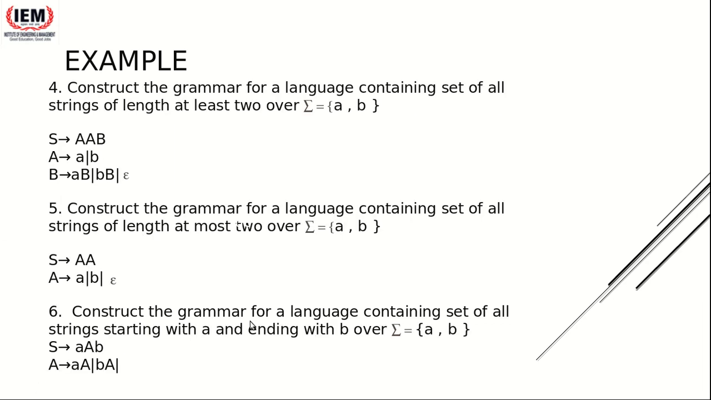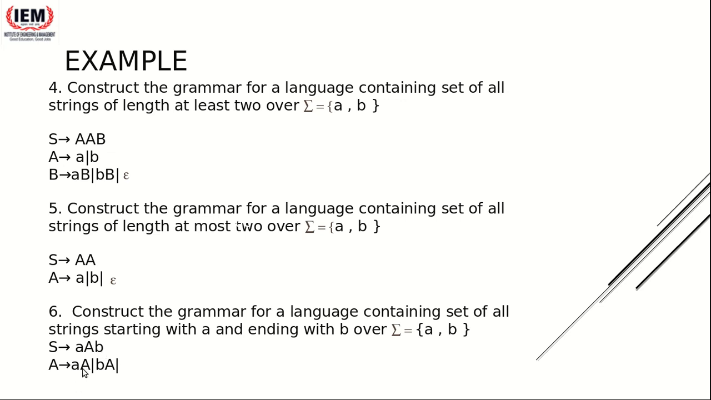Okay. Next is construct the grammar for a language containing the set of all strings starting with A and ending with B. Try to understand. Your string will start with A and end with B, and in the middle anything can be there. You don't have to be concerned about that. You have to restrict the first part and the last part. So for restricting that, very easy. You start with the starting symbol S. You fix the beginning point and the ending point. Your beginning point is A, your ending point is B. In the middle there can be anything.